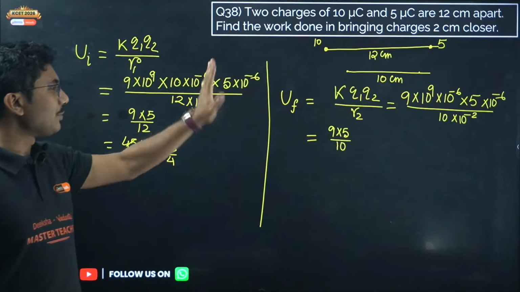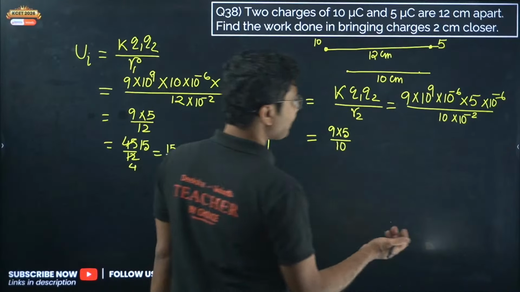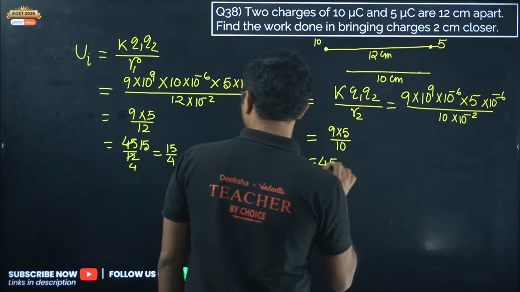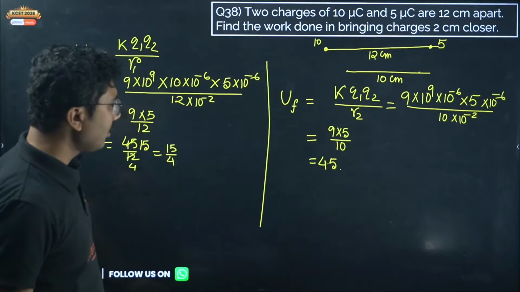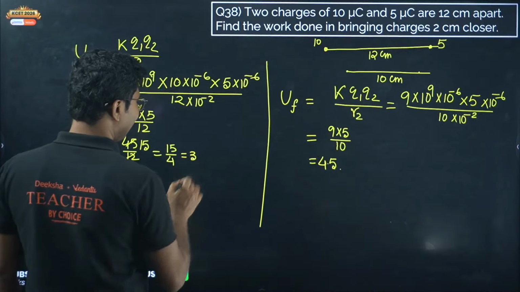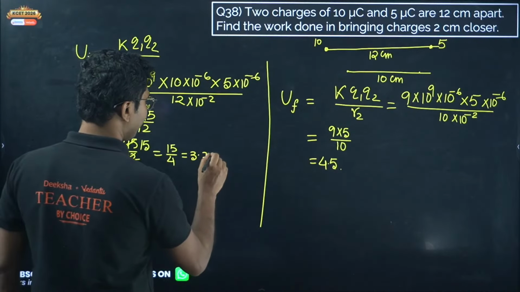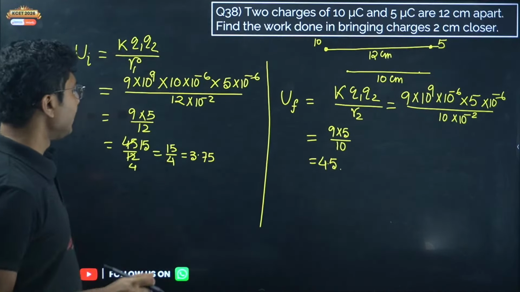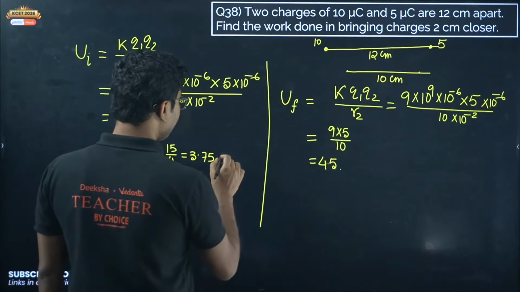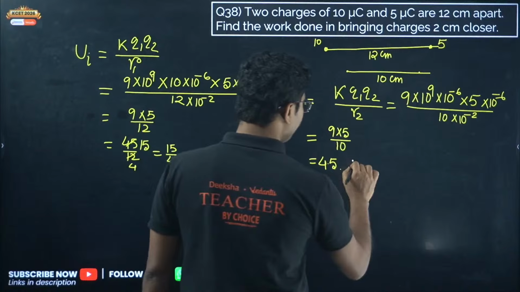Everything, 10 to the power values will be cancelled anyway. So it will get 4.5. 4.5 and 15 by 4. 15 by 4, can I calculate? It will be 3.75. Yes, 3.75, and now it is 4.5, and the potential energy will be in units of joules.